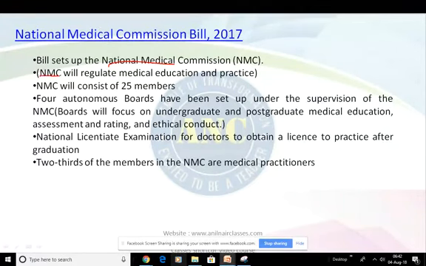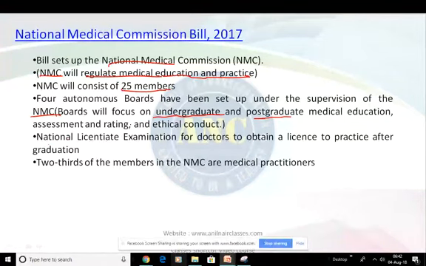It will regulate medical education and practice, which as of now is proposed with 25 members, and 4 autonomous boards have been set up under the supervision of NMC, which will focus on undergraduate and postgraduate medical education, admission, assessment and rating in ethical conduct.